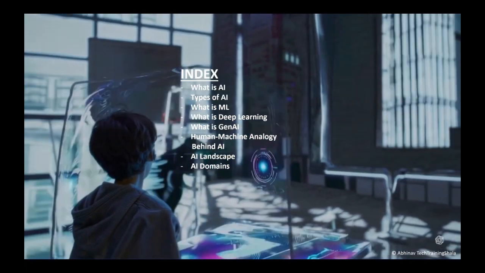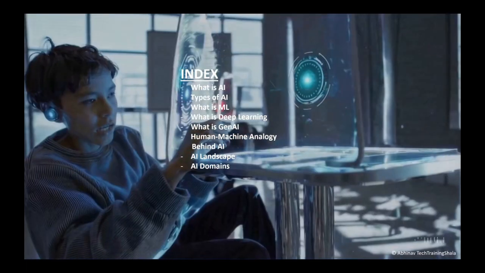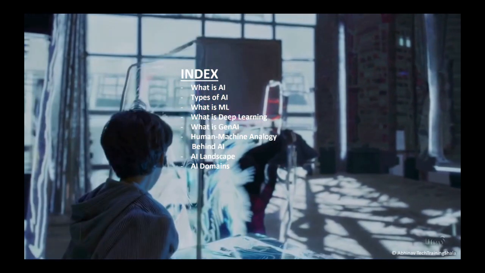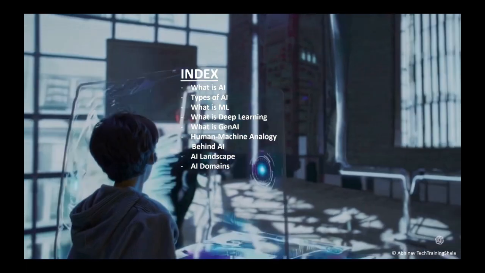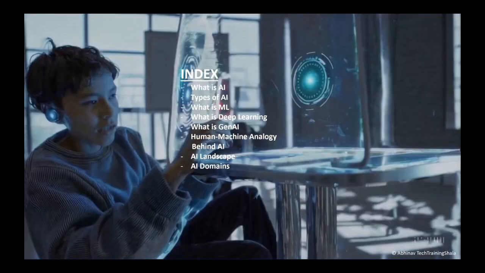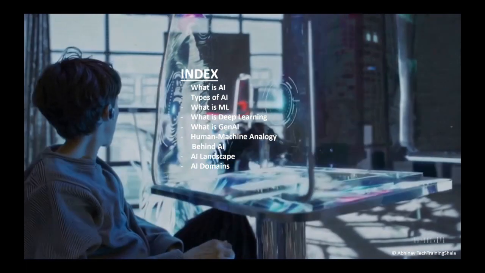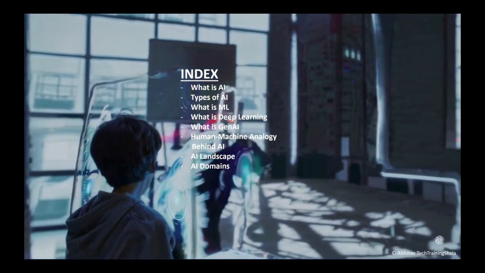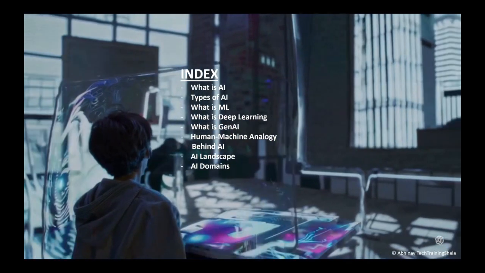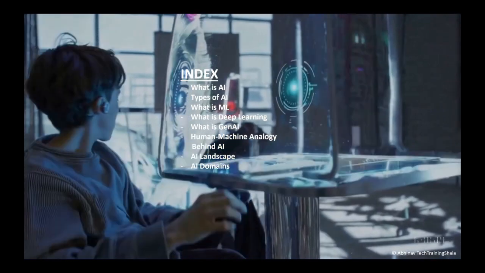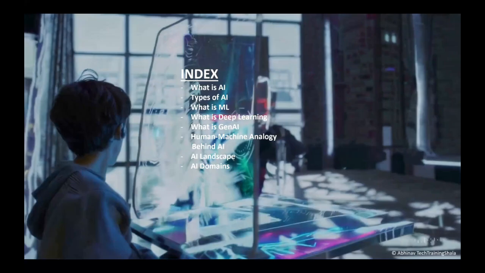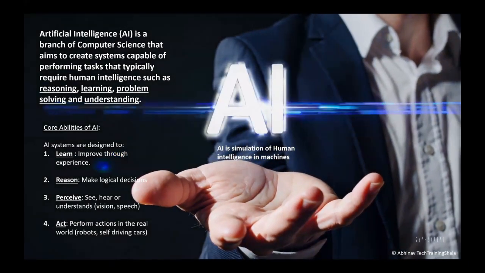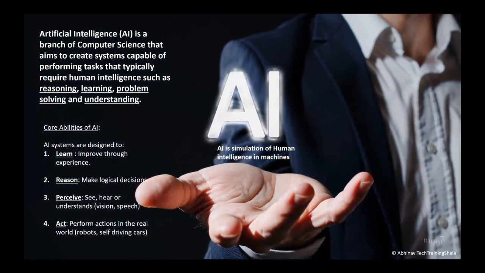Then AI landscape. So when I'm talking about AI landscape, so AI landscape covers the fitment of ML, deep learning, neural networks. How they basically fit is what we are going to see. Cool. So what is AI? First we will see the definition of these terms.